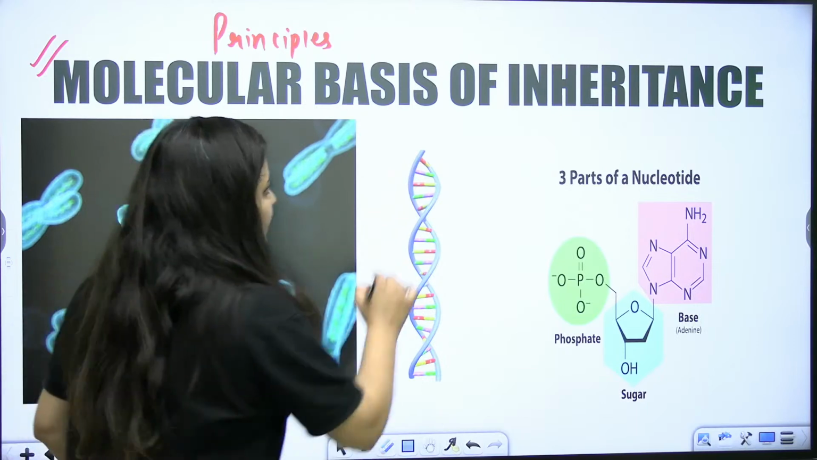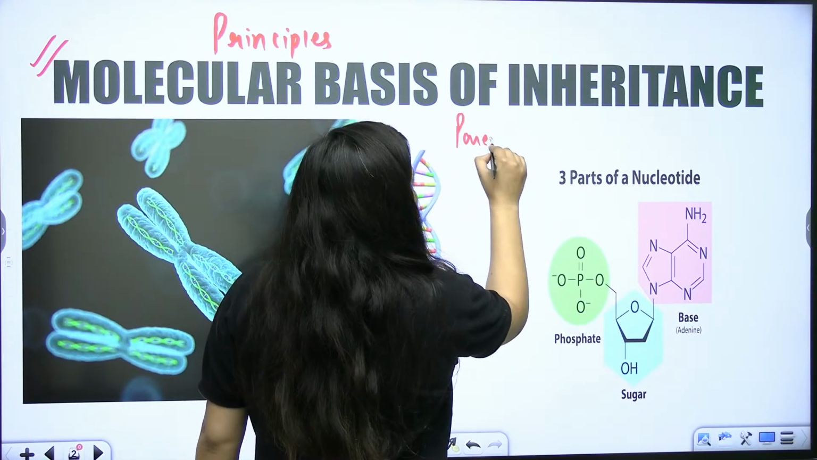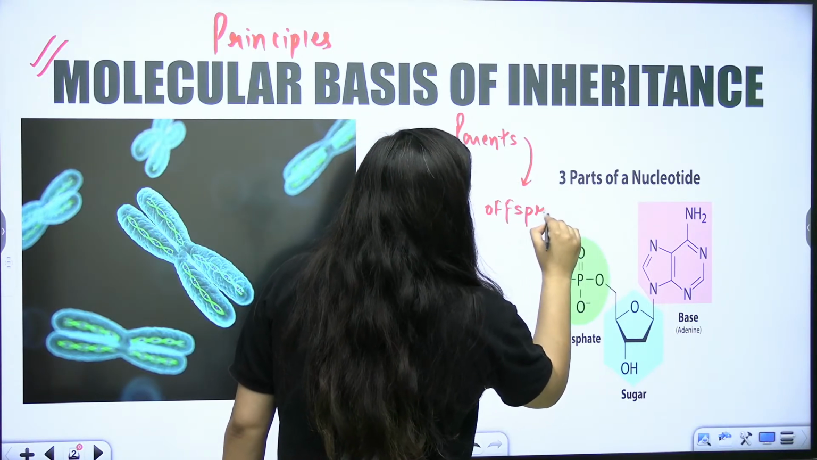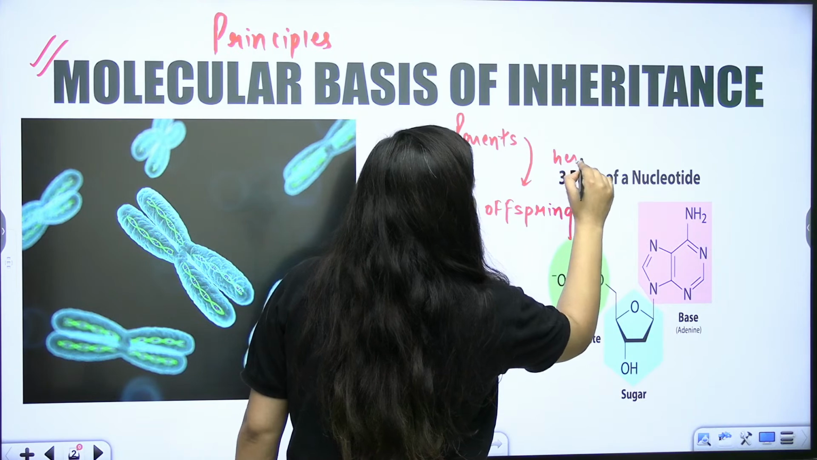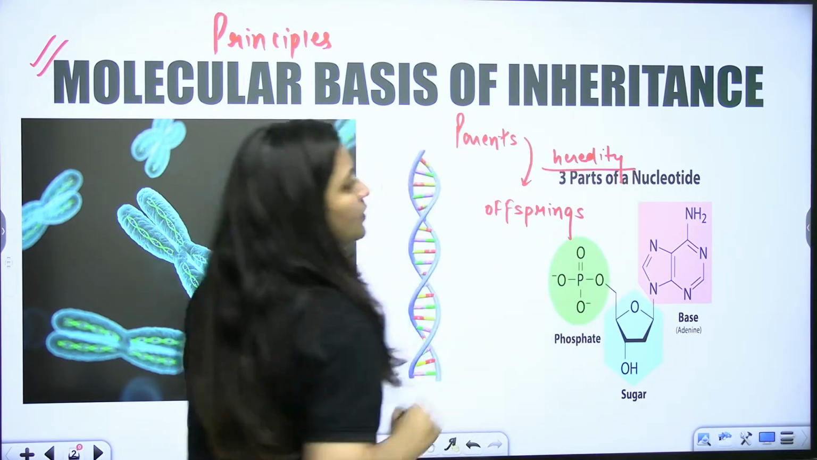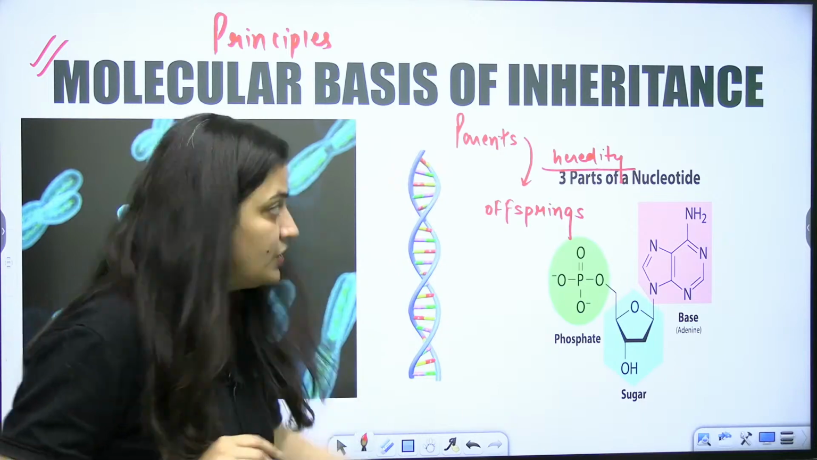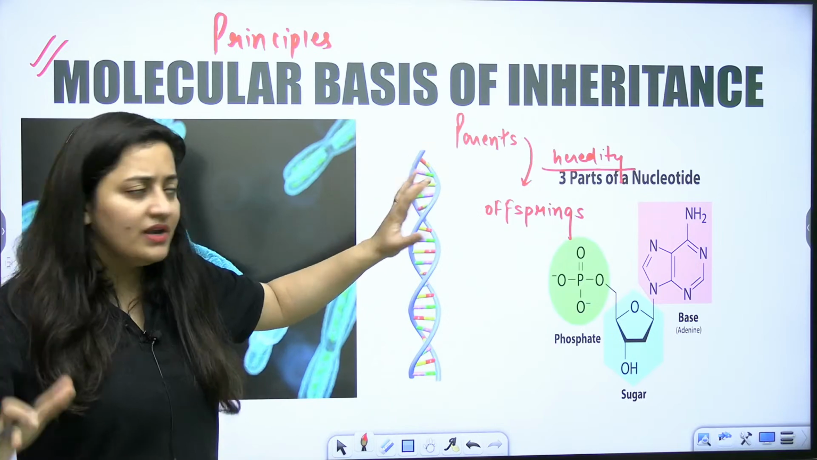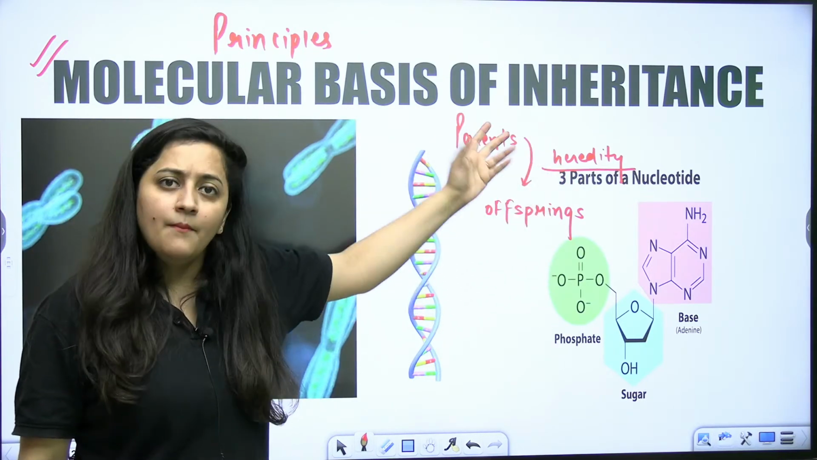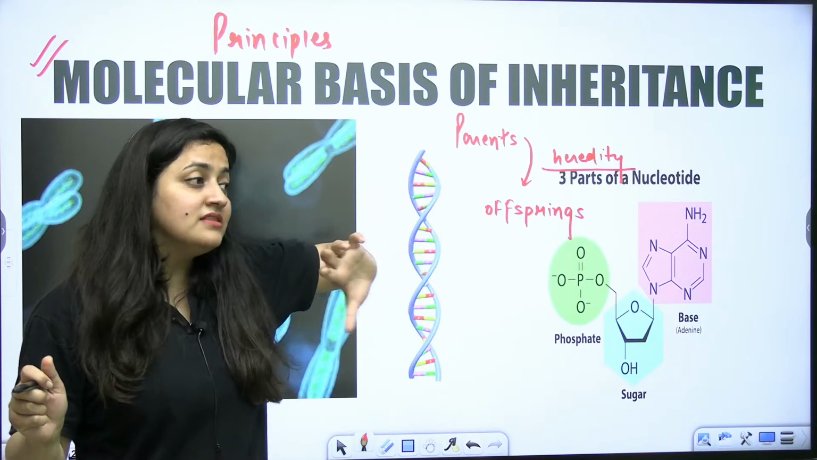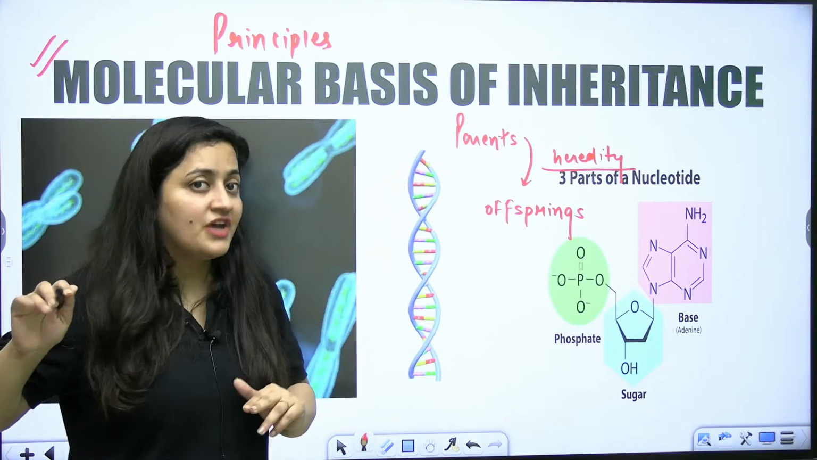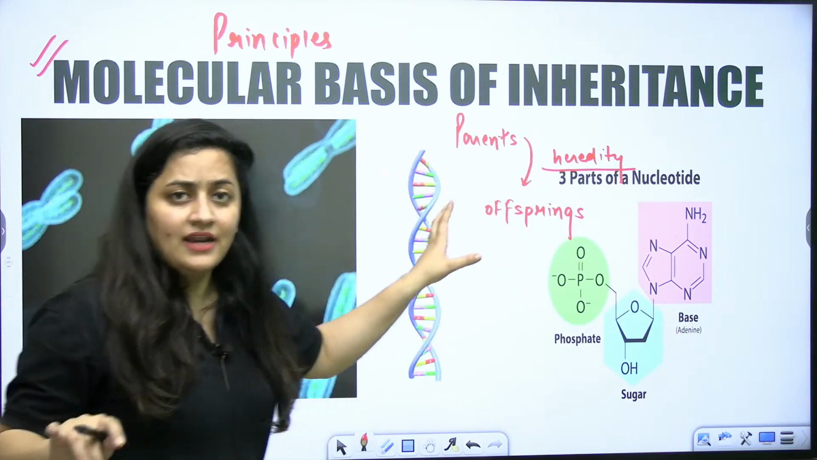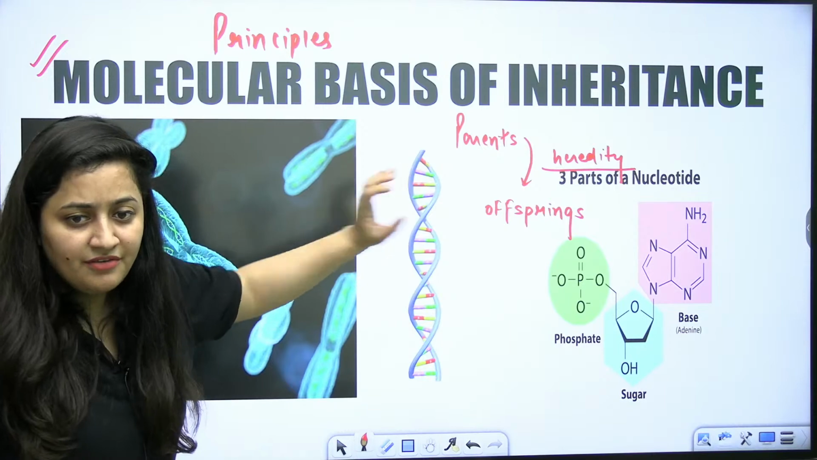We know a simple thing: when characters pass from parents to offspring, we used to call it heredity, right? What we used to call it? Heredity. The process of this transmission is known as inheritance. Simply when I'm saying that characters will pass from parents to offspring, that is heredity. But when I'm saying the process of transmission of characters from parents to the next generation, then it is inheritance. So in the principles of inheritance and variation, that's what you study.